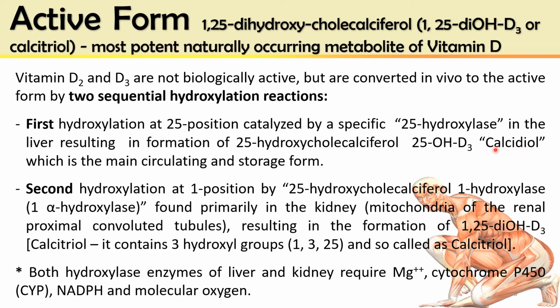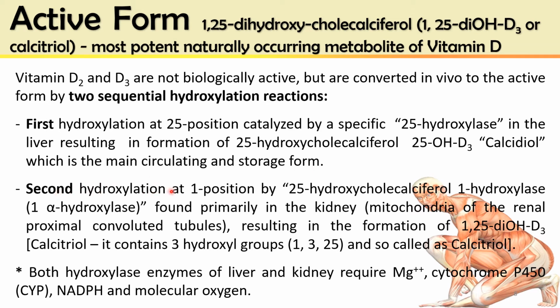Remember, one is on the steroid nucleus at position number 3 and one additional OH group at position number 25, added in the liver by the enzyme 25-hydroxylase. It is the main circulating and storage form, not biologically active yet.